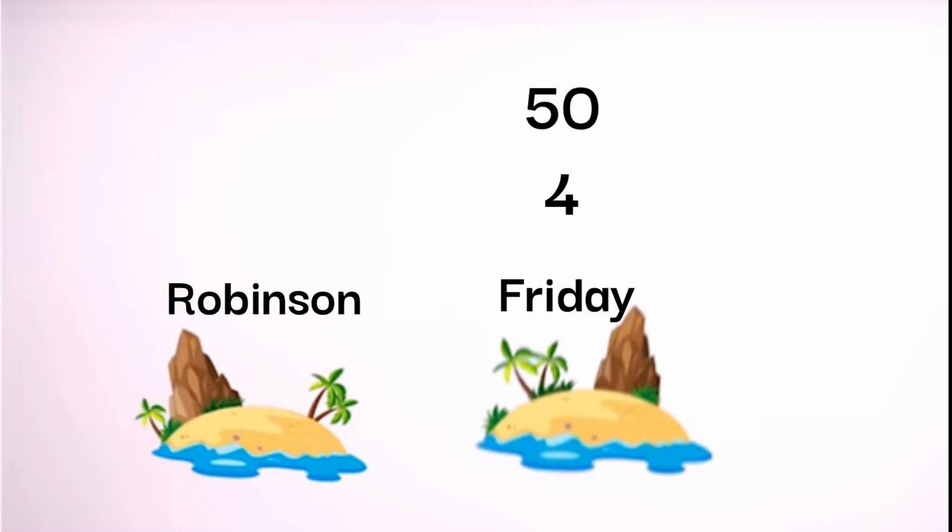The same applies to Friday, but Friday collects, for example, 50 coconuts or catches 4 fish. Its production possibilities curve looks like this. Again, the dot in the middle indicates that in half a day Friday collects 25 coconuts and catches 2 fish. Likewise, Friday on its isolated island cannot rise above its production possibilities curve.